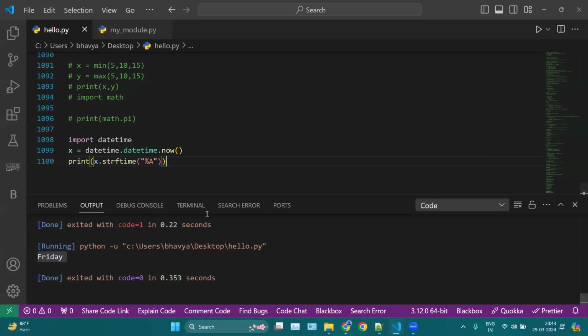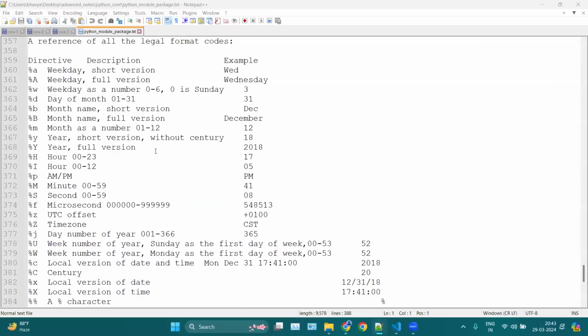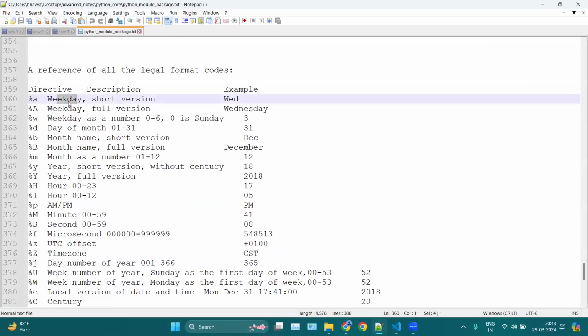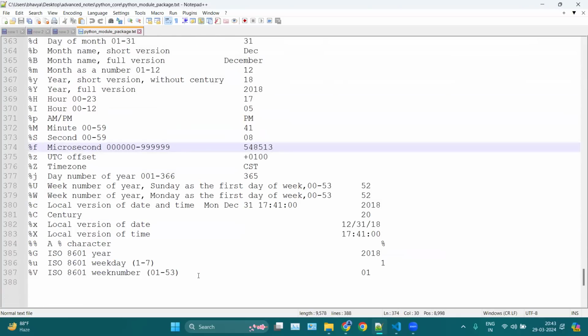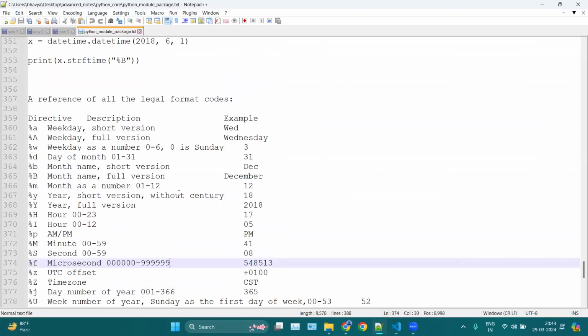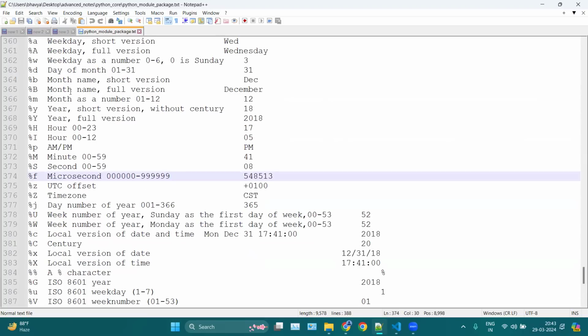Okay, so these types of operations you can perform with the datetime. Like here we have a for the weekday short version, A for the full version of your weekday. Then we have the weekday number, then day of month, month name short version, month name full version, and so on. So you can use these directives for fetching details from your datetime object. I will share this file in the group so that you can check it. I have taken this whole sheet from the documentation only, so you can also check out the documentation of datetime.